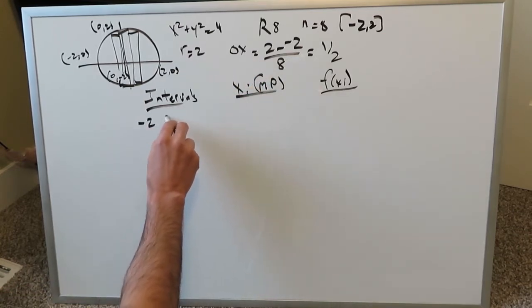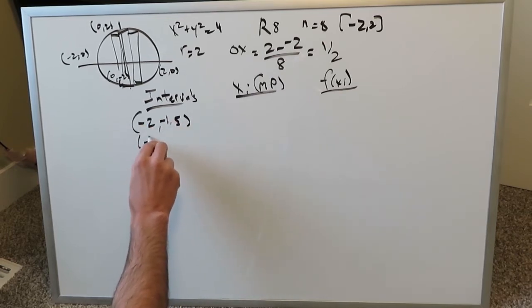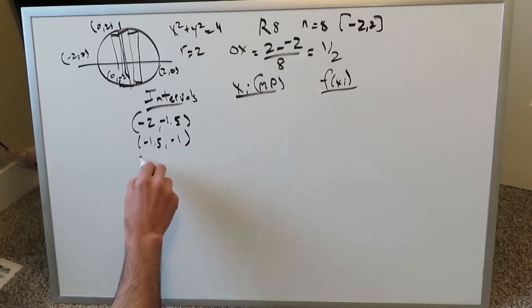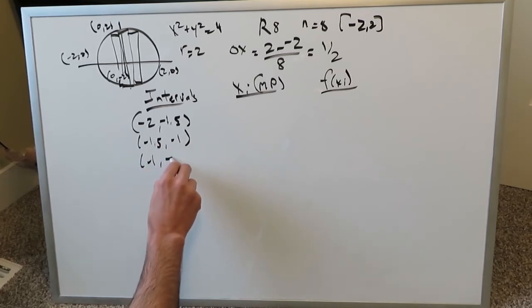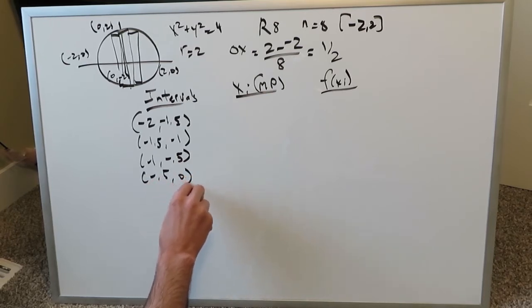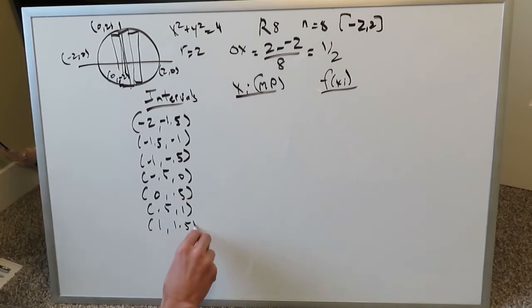If you're starting from minus 2 and we're going to 2, we know easily what our intervals will be. It will be minus 2 to minus 1.5 will be our first interval. The next interval will be minus 1.5 to minus 1, because we're going by halves. Then it will be minus 1 to minus 0.5, and then minus 0.5 to 0, and then 0 to 0.5, and then 0.5 to 1, 1 to 1.5, and we should have 8 of these spelled out for us. 1.5 to 2 will be our last.